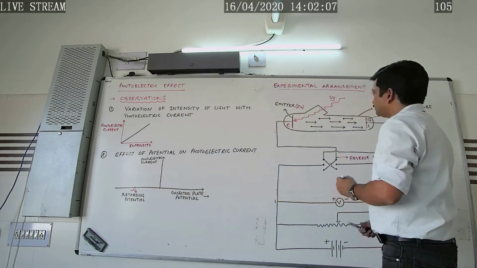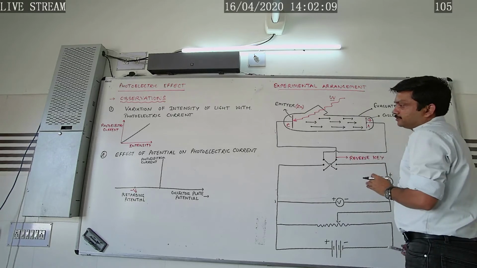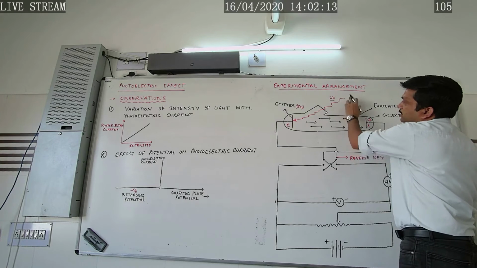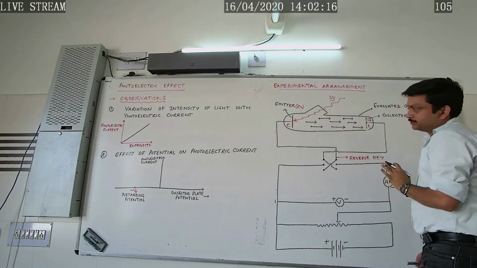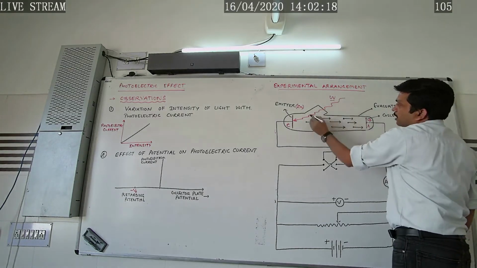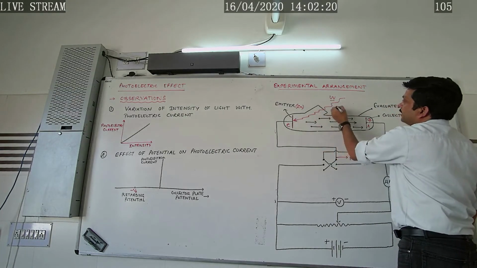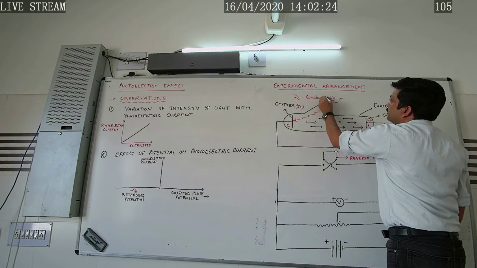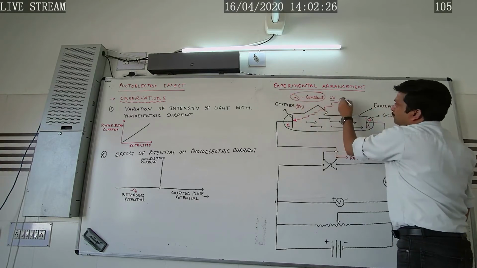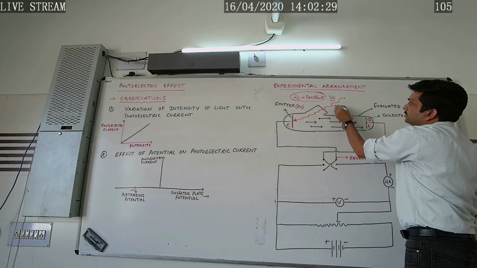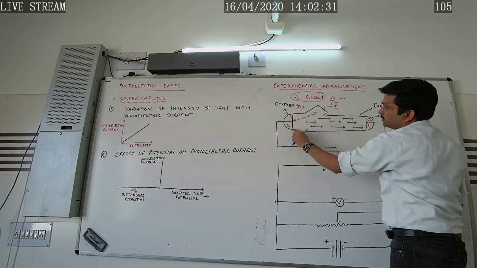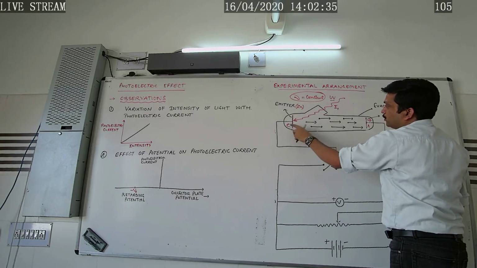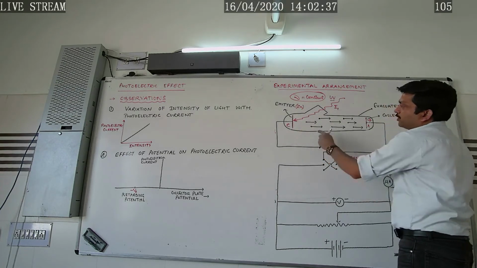Suppose we have kept the frequency of the incident radiation, that is nu, constant, and these radiations of intensity, let us consider I1, are incident on this plate C, or this emitter electrode, that we call C. Under that condition, what would happen?